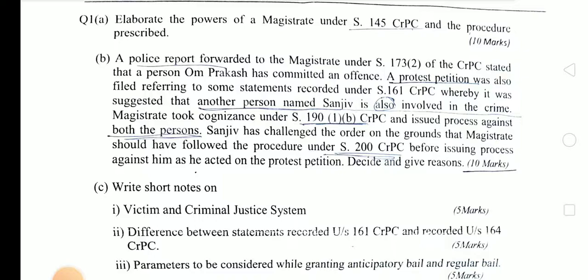A protest petition was also filed referring to some statement recorded under Section 161 CRPC, whereby it was suggested that another person named Sanjeev is also involved in the crime. Magistrate took cognizance under Section 190 subclause 1 subclause B of CRPC, that means on police report, and issued process against both the persons. Sanjeev has challenged the order on the ground that the magistrate should have followed the procedure under Section 200 CRPC, that is complaint proceeding, before issuing process against him as he acted on the protest petition. Decide and give reasons.